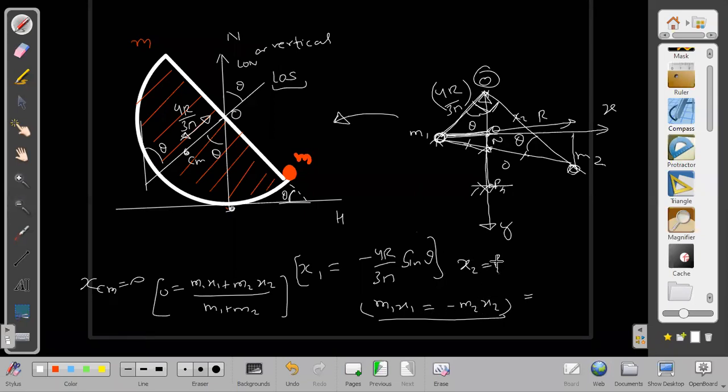M1 x1 is equal to minus M2 x2. Now, one thing here. This is the theta angle, and this angle we know is 90 minus theta. And I think we can determine, wait a second. This is theta, this was 90, then this is 0, I think it seems. It is horizontal, it seems. Are you sure? It is exactly 0. Means this is finally becoming horizontal.